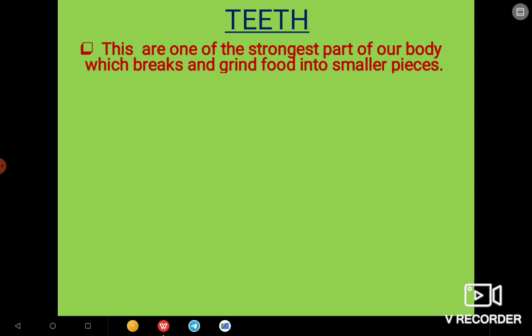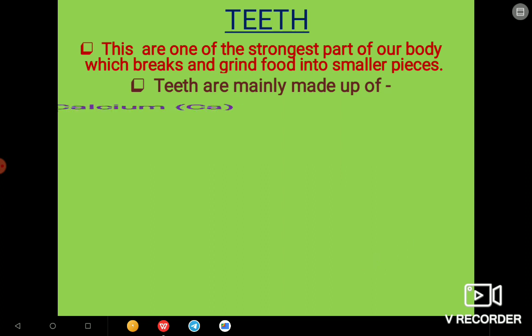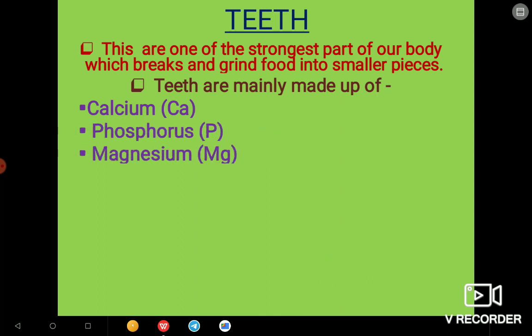From smaller pieces it is easier for digestion. Next, teeth are mainly made of calcium, magnesium, and phosphorus.